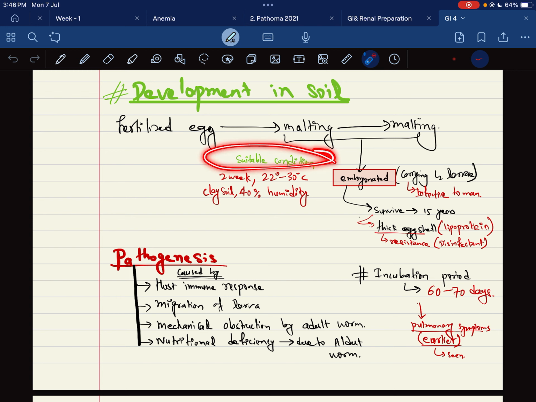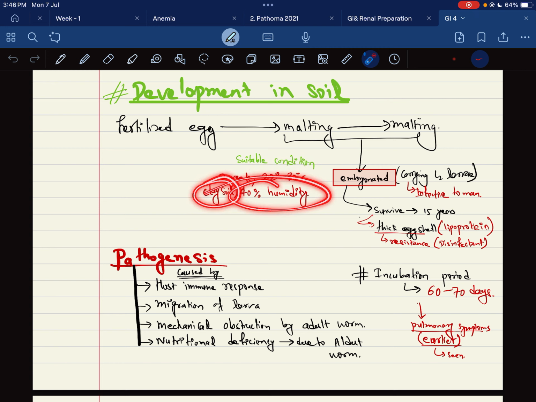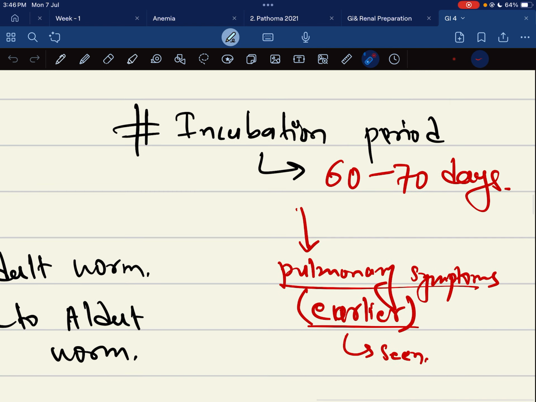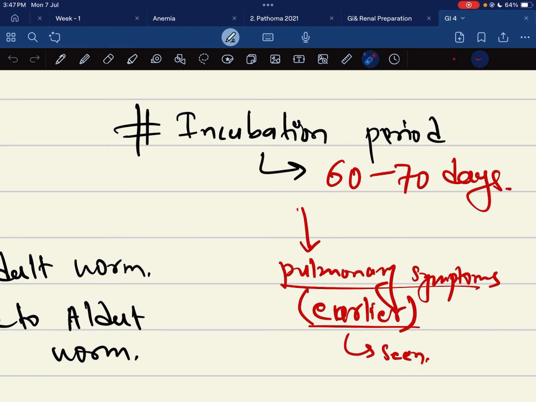For the suitable condition, there are 2 weeks of suitable conditions. In the 2 weeks, it's like 22 to 30 degrees Celsius, and clay soil or 40% humidity is a suitable condition for this molting. So, pathogenesis: first we look at the incubation period. The incubation period of this organism is like 16 to 70 days.